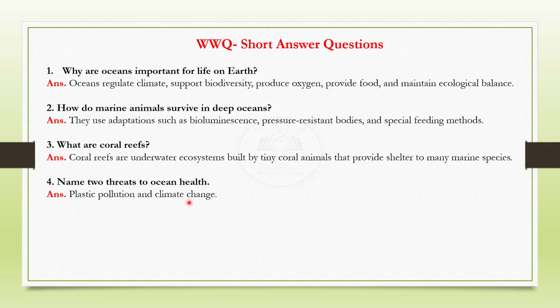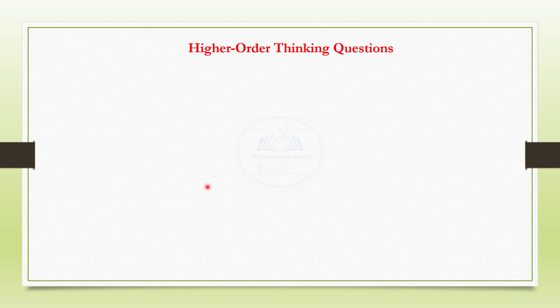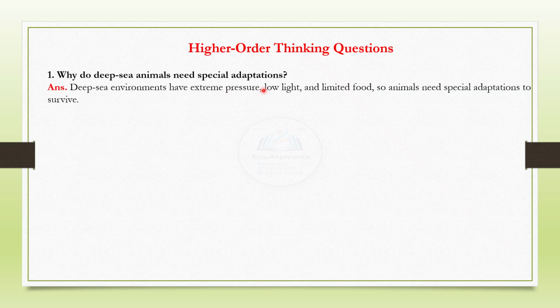Very important to understand. How can humans help conserve oceans? They can at least prevent this. And the answer is by reducing pollution, protecting marine habitats, using resources sustainably, and spreading awareness. Now we take on some higher order thinking questions. Why do deep sea animals need special adaptations? And the answer is deep sea environments have extreme pressure, low light, and limited food. So animals need special adaptations to survive.